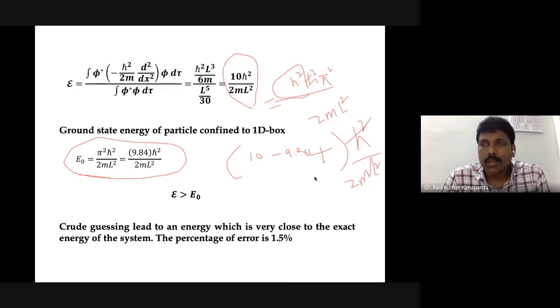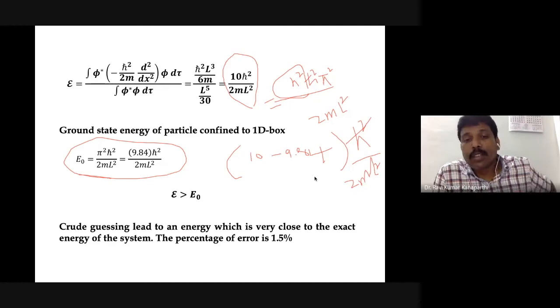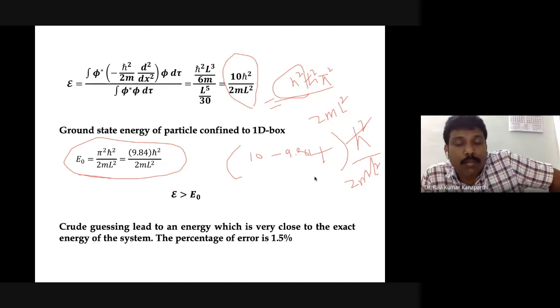Based on that we guessed a trial function, and if you employ that in the expectation energy value, then we got this script E, which is very good in terms of the numbers. So with an error of 1.5%, we got the answer, script E.